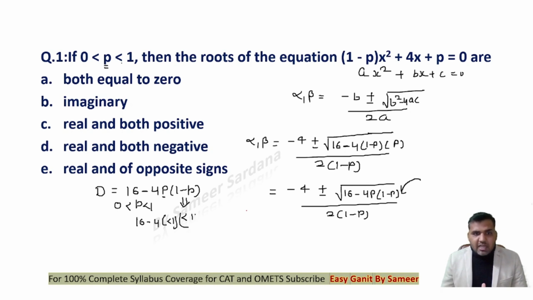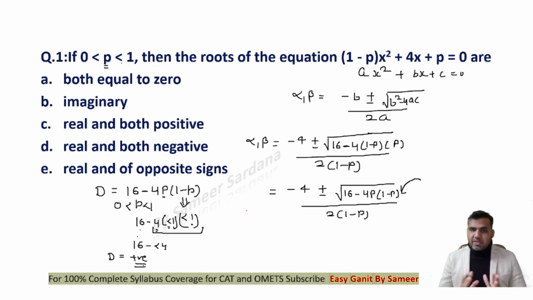So if I am multiplying 4 with two values which are less than 1, can I say that this whole value will be less than 4? So if I'm subtracting something from 16 which is less than 4, can I say that my discriminant here will be positive? So the discriminant will be positive. Can I say the roots will be real? So roots will be real.